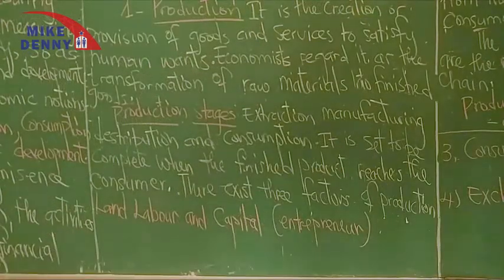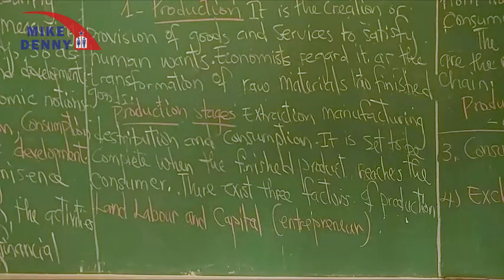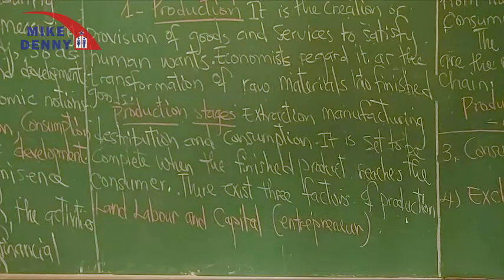It should equally be worthy of note that there exist three factors of production, which are land, labor, and capital, with an optional one that is being added by economists, which is entrepreneur. These are the factors of production that are well known to economists.